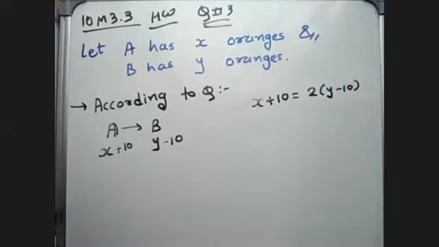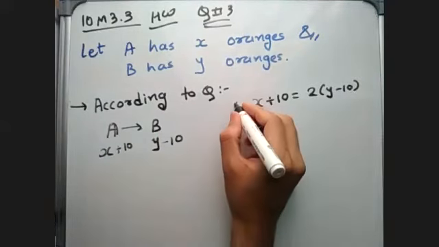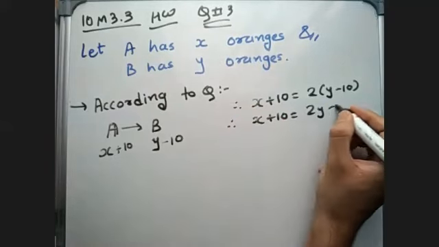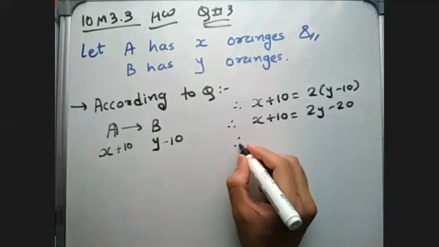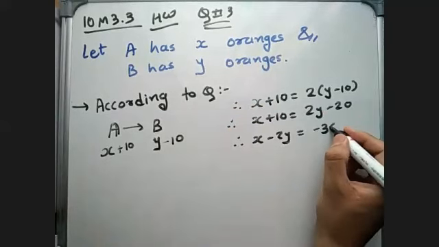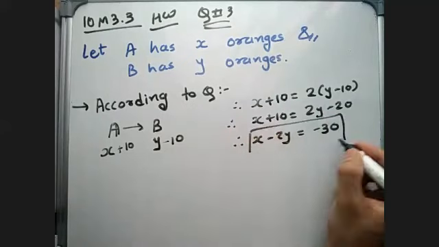According to the statement of A, if I simplify over here, I will get X plus 10 is equal to 2Y minus 20. So if 2Y comes to this side, X minus 2Y will be equal to minus 20 minus 10, that is minus 30. So this will be my equation number 1.